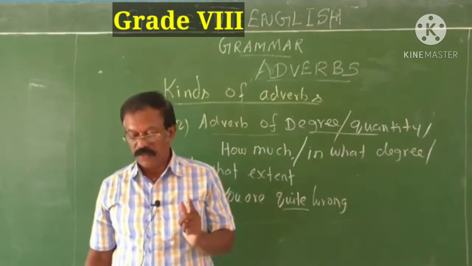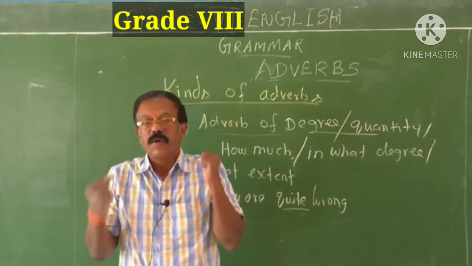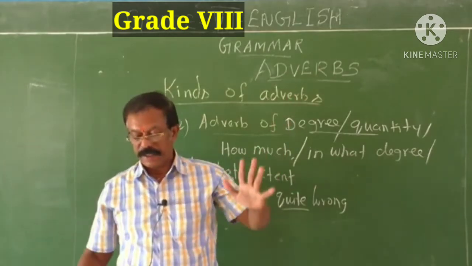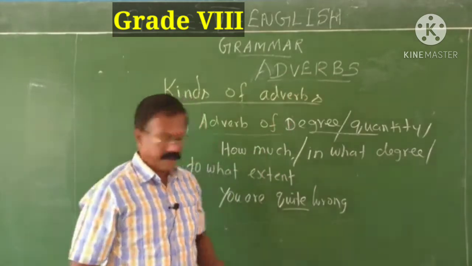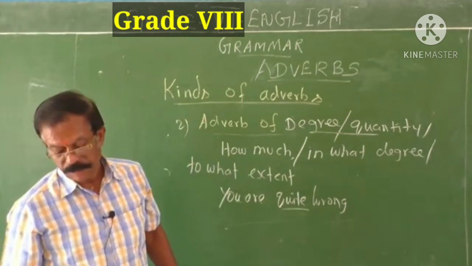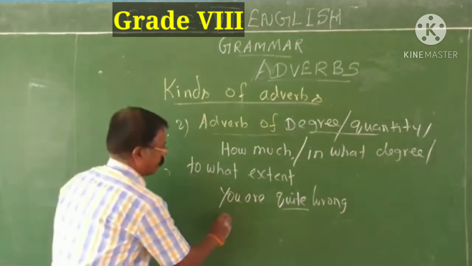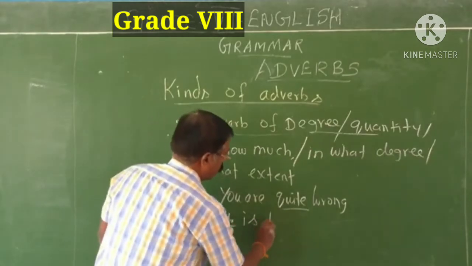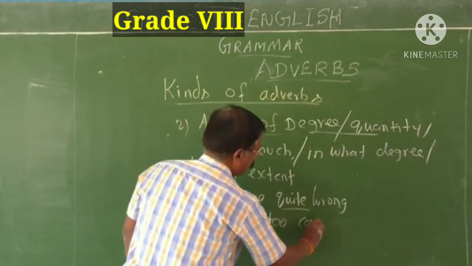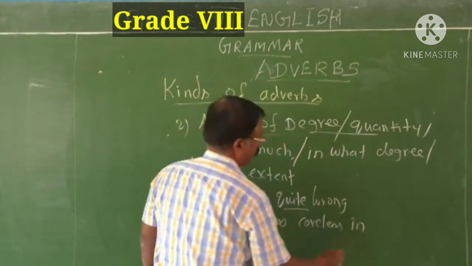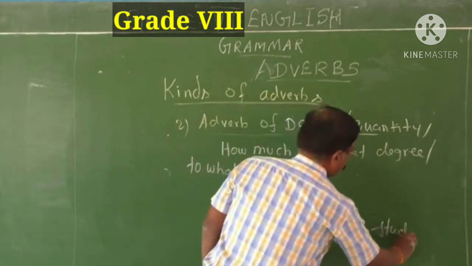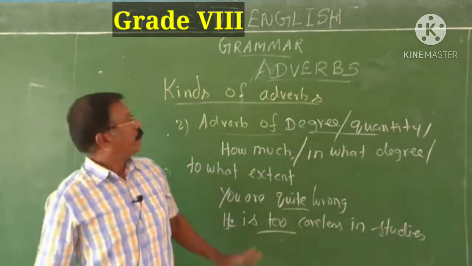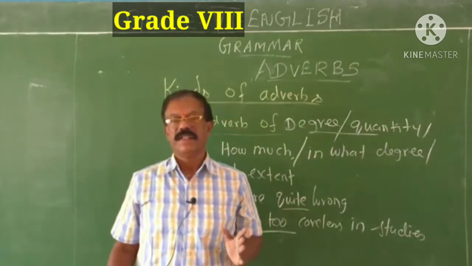Fully wrong. They are fully prepared for the show. How much ready are they for the show? Fully prepared. She is partly mistaken. I'll give one more example. He is too careless in studies. In this example, too is an adverb of degree or quantity.